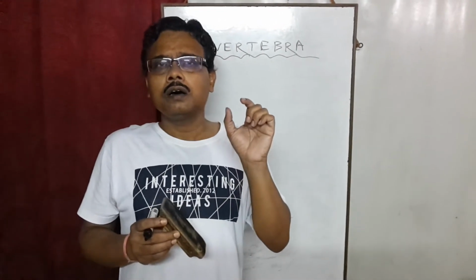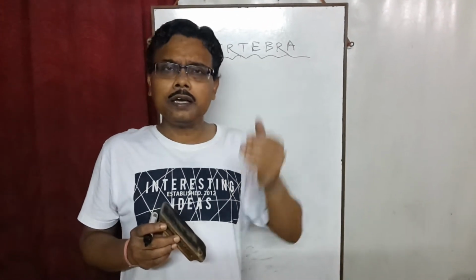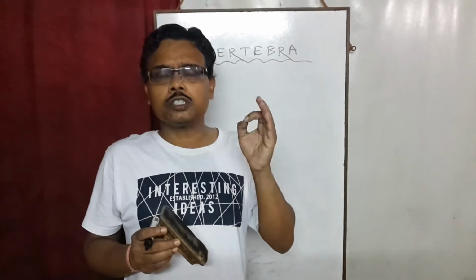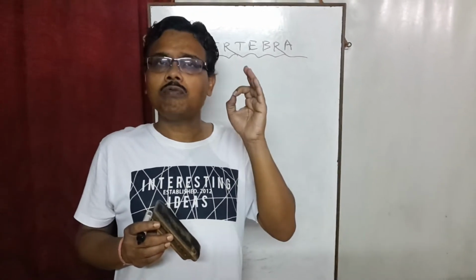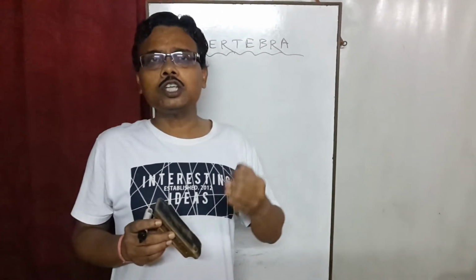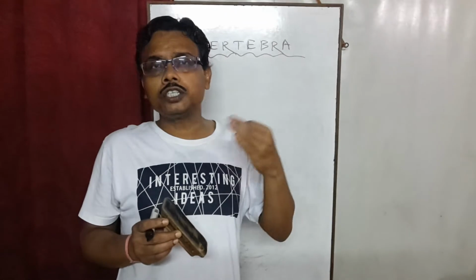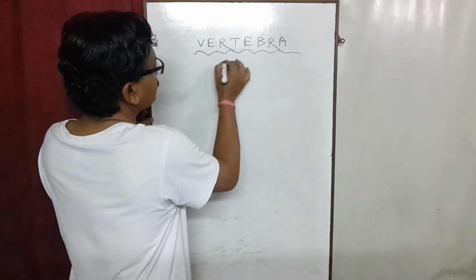Vertebra is a structure of small bone, and by a serial arrangement these small bones, that is vertebrae, constitute a backbone or vertebral column of vertebrates. Now I am drawing how the serial arrangement of vertebrae constitutes a straight vertebral column like this.